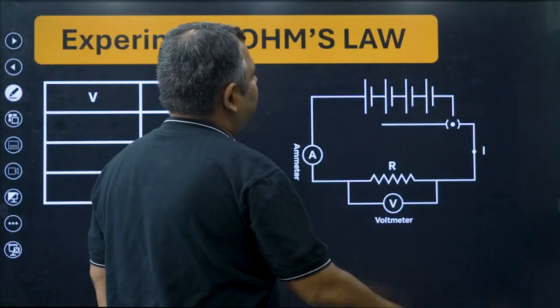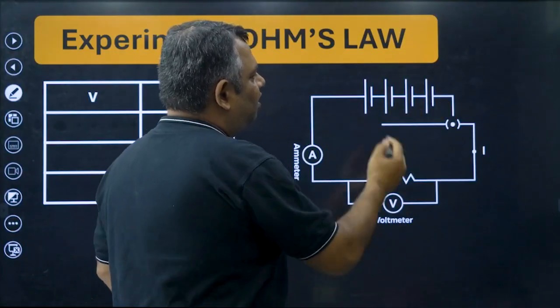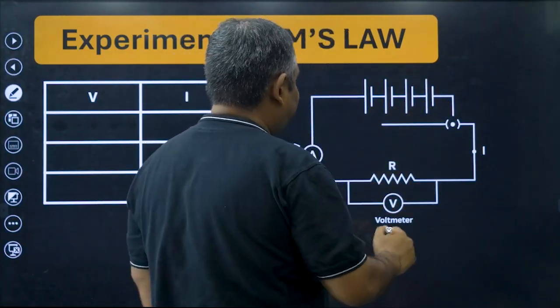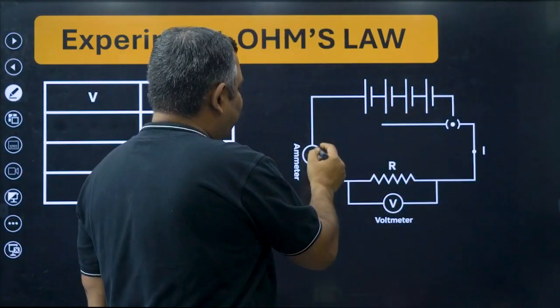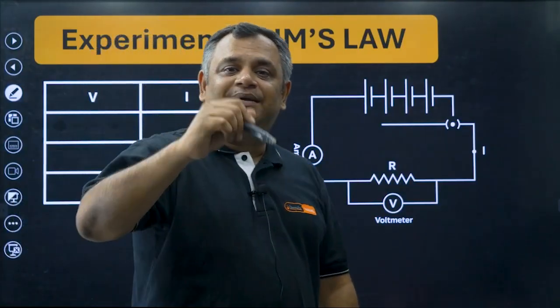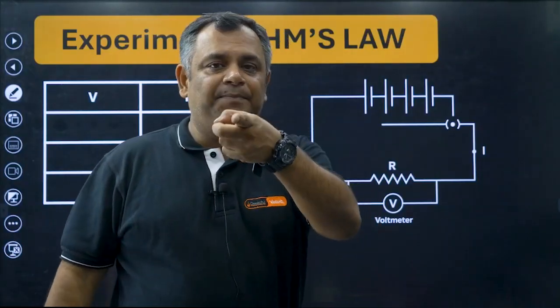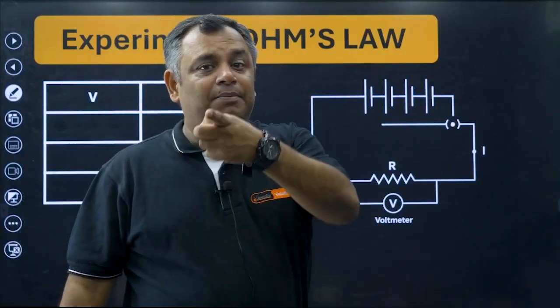Absolutely, there are 4 cells. Cell number 1, cell number 2, cell number 3, cell number 4. You are connecting them all together, and it becomes a battery. Now you connect a wire and put something called A. What is this A? This is an ammeter. What is an ammeter used for? An ammeter is used for measuring the current in amperes, milliamperes and microamperes.